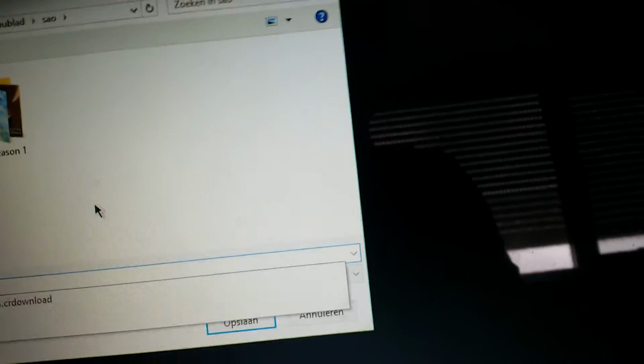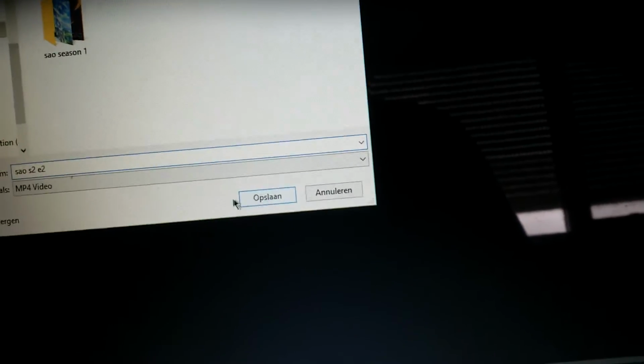You'll click it, and you get here a little pop-up. You name it SAO from Sword Art Online, space, and then S2 from Season 2, E2 from Episode 2, and then you just simply click save. Well, on Dutch it says opslaan, but you just click save. You also can just call it video playback or every anime you wanted.